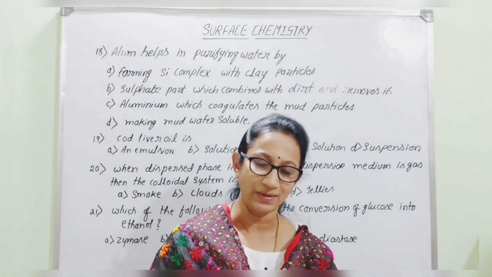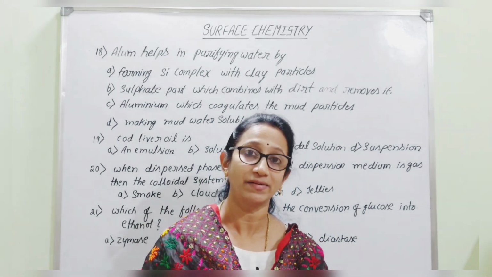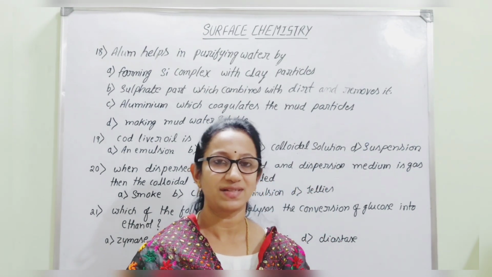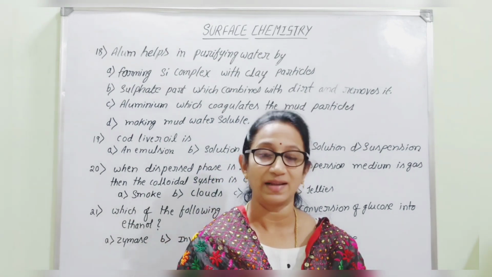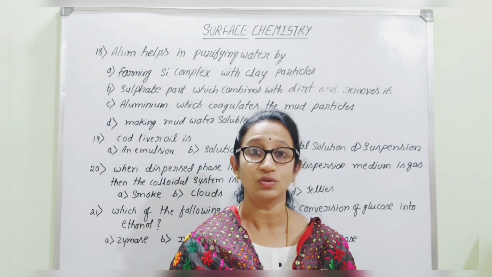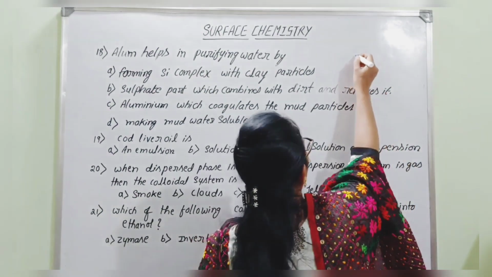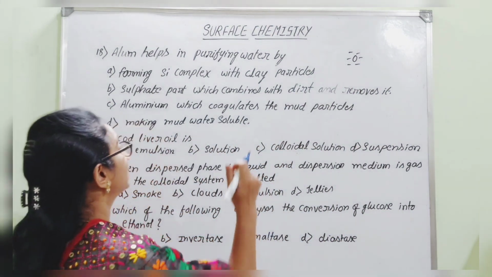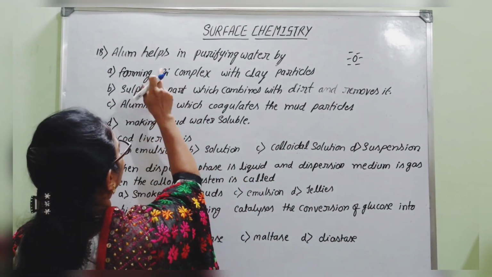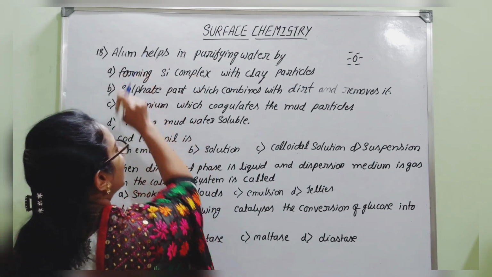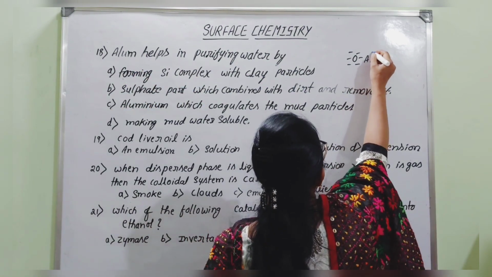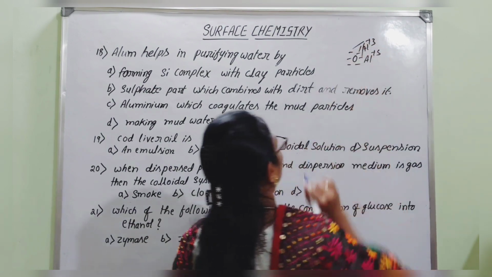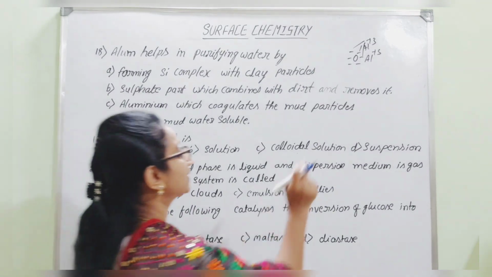Once you add alum, that alum contains the active ion which helps in coagulation. So what happens when you add alum to the clay particles present inside the water? Those clay particles are actually negatively charged. So once these negatively charged clay particles interact with the aluminium present in the alum, the aluminium possesses positive charge. So that positive charge can neutralize the negative charges surrounding these clay particles.